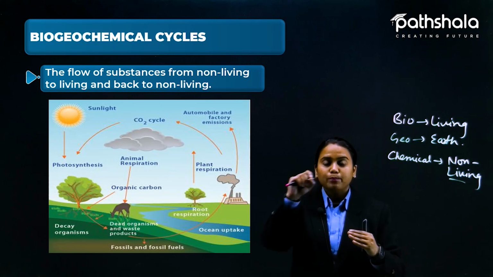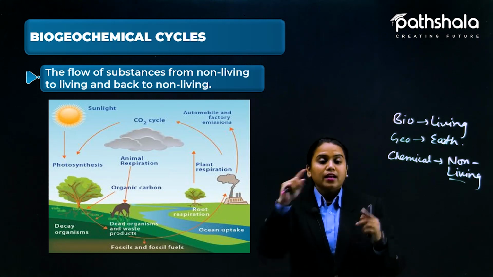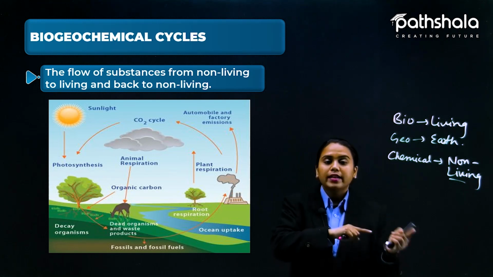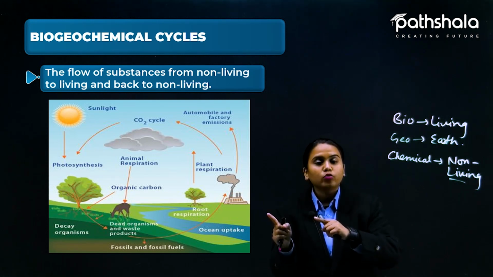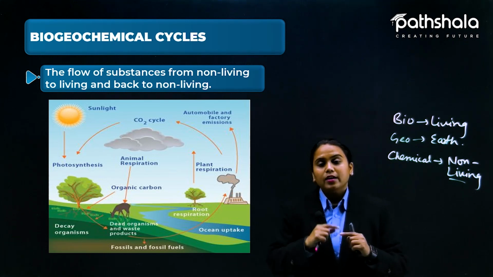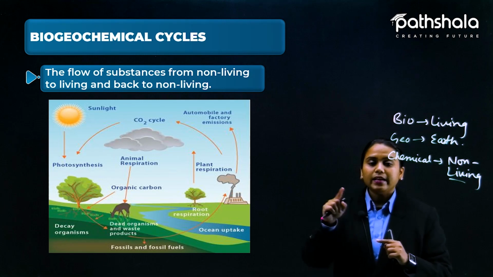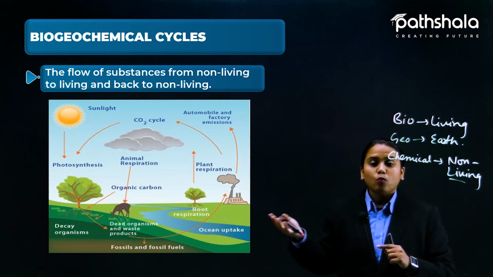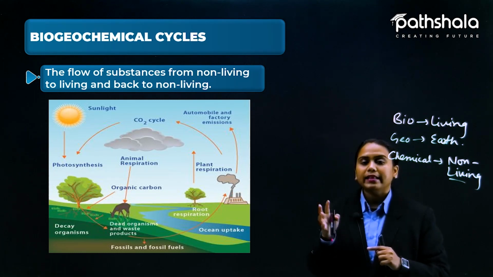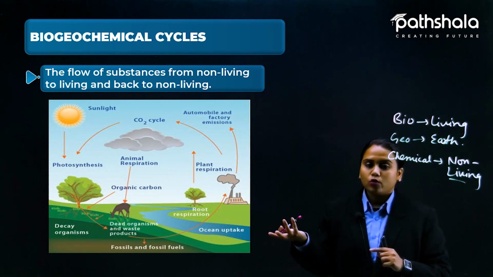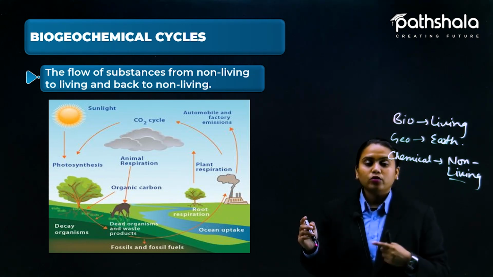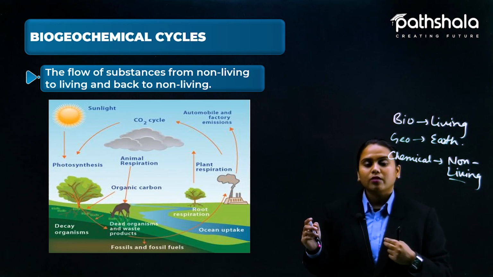With this process, again and again, dead and living organisms go back to the non-living, and the non-living again comes back towards the living. So this chain is completely going on like this, and water is the most prominent thing maintained in this cycle. How? Because without water nothing is possible on this planet. Without water no plant is going to grow. Without water no life is going to survive.